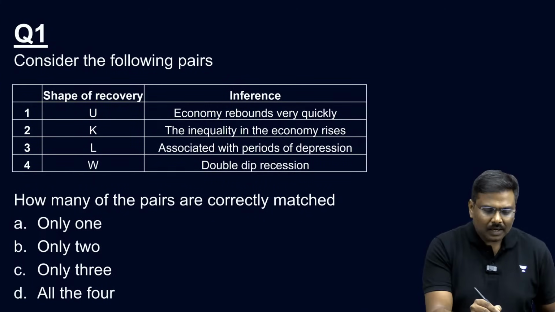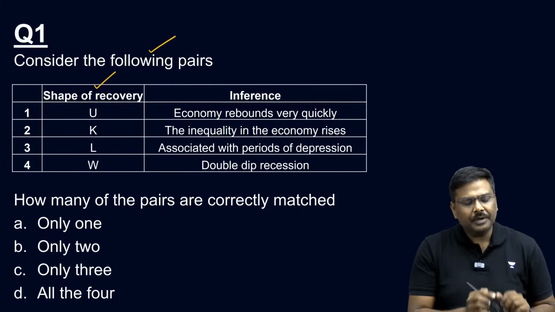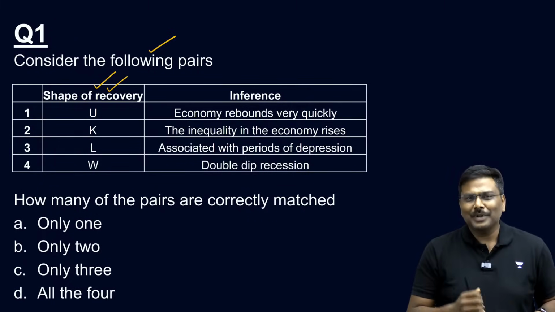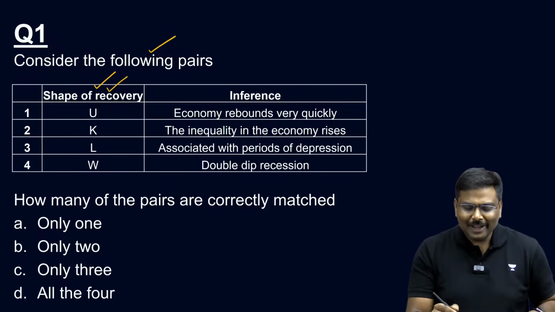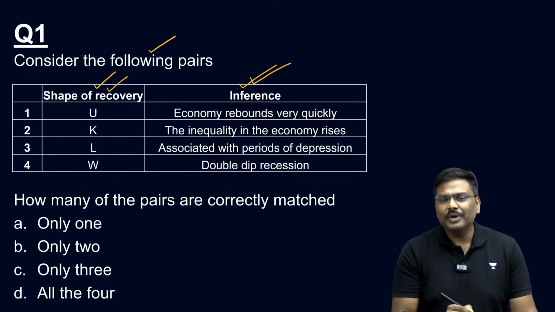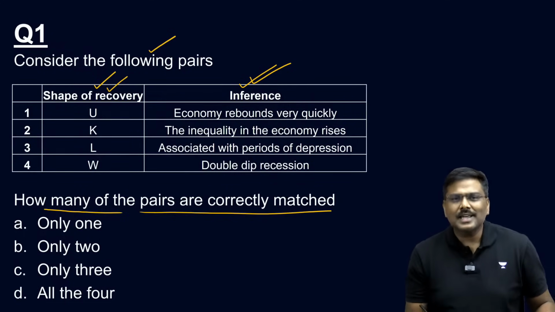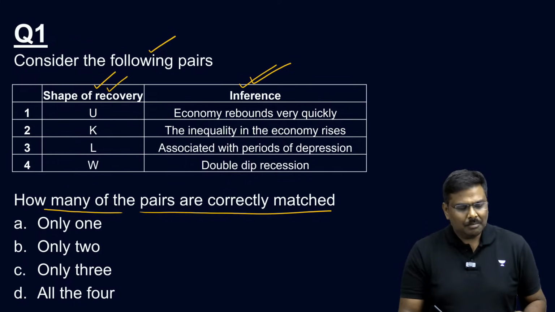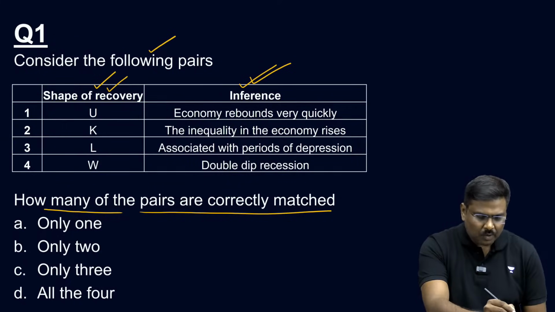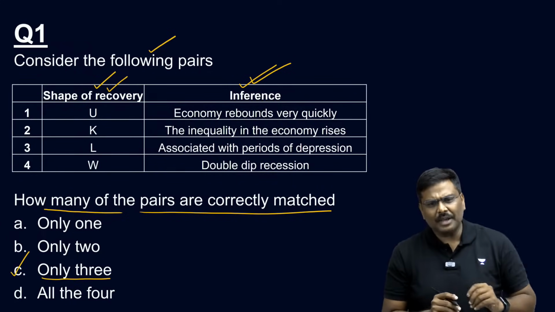Let's start. Consider the following pairs. On one side, in the column, I've given shapes of recoveries, different alphabets are mentioned. And on the other side, what does it generally mean? What is the inference you need to draw? And you'll have to find how many of the above pairs are correctly matched. By the way, the right option for this particular question number 1 is option C. Only 3 of the pairs are correctly matched.